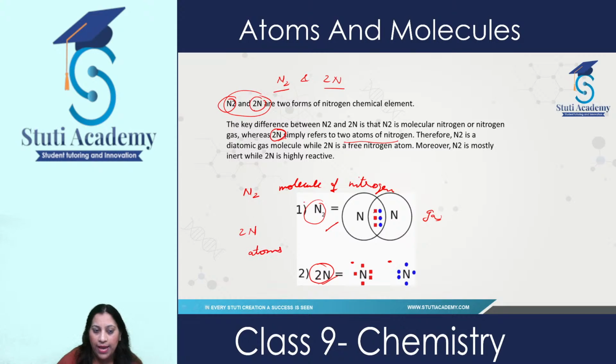Rather, I can write two atoms of nitrogen. So I hope from this example it is clear to you how atoms are different from molecules. And if we say N2 is the molecular formula of nitrogen, this is not the molecular formula of 2N because it contains two atoms of nitrogen.